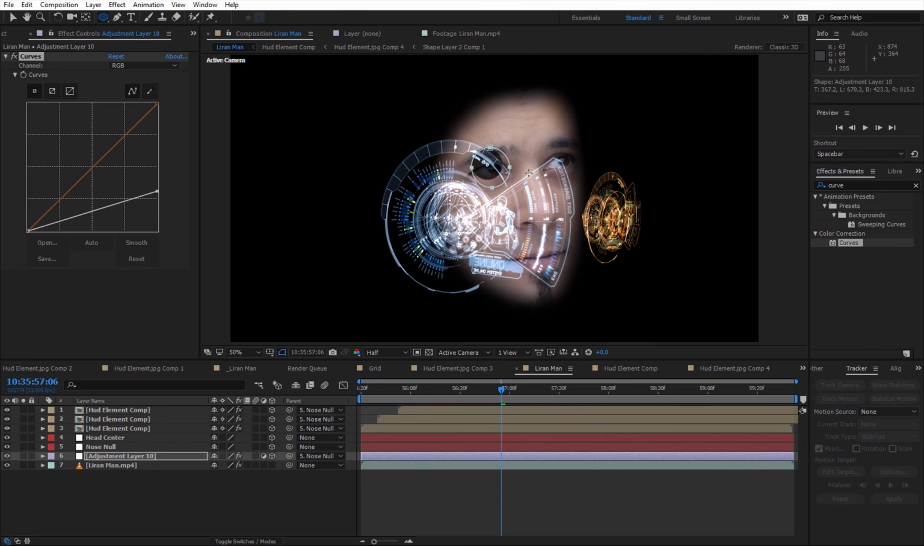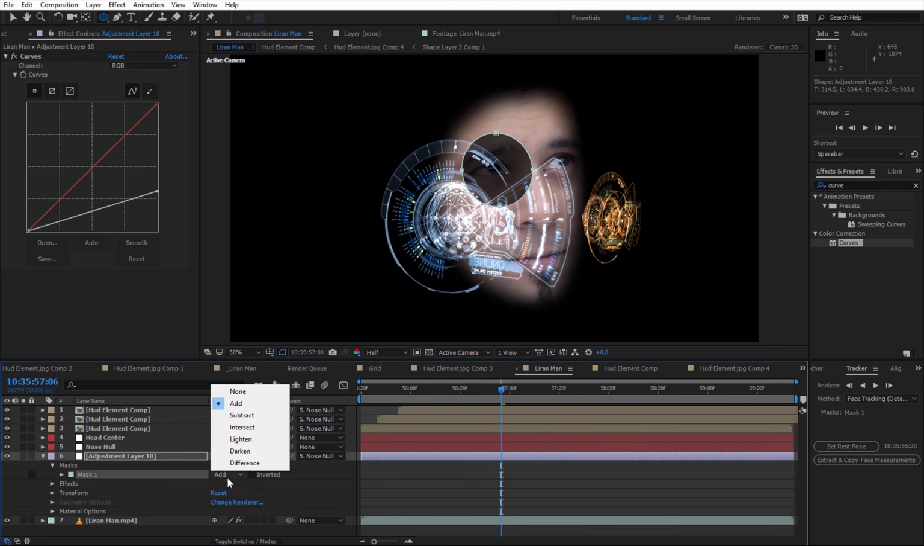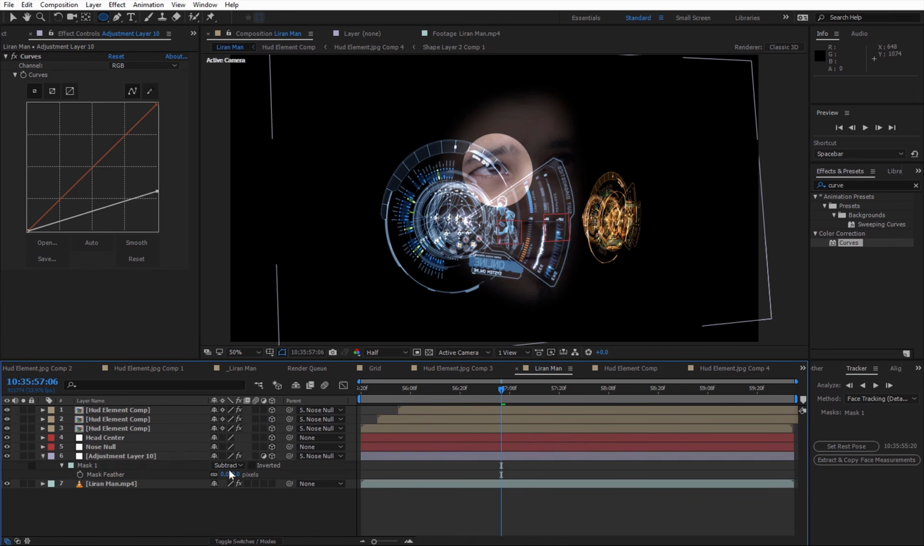Anyway, I'm going to take the mask tool. I'm going to create an oval mask on one of my eyes. I'm going to subtract it and feather it.